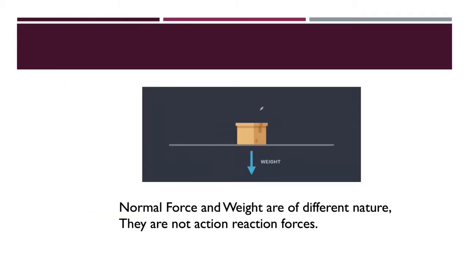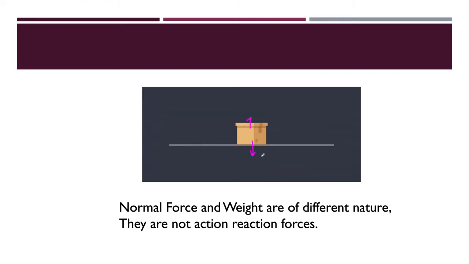Now here you can see that when one box is kept on the table, it is giving the gravitational force downward and the normal force is acting on it. So that's why no acceleration is generated. Why?